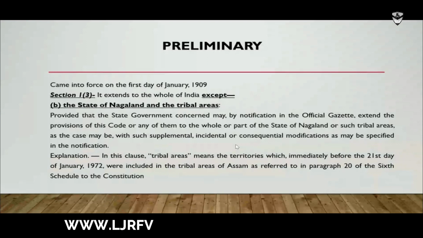Section 1(3) of the code states that it extends to the whole of India except the state of Nagaland and the tribal areas. If you find, I have given it in bold and underlined. Why? Because one should know some background fact of this. If you find the CPC text of 2019 or before, you will find that it was not applicable to Jammu and Kashmir. But later, as you know, the scenario underwent a change and the code has been made applicable to the state of Jammu and Kashmir also.